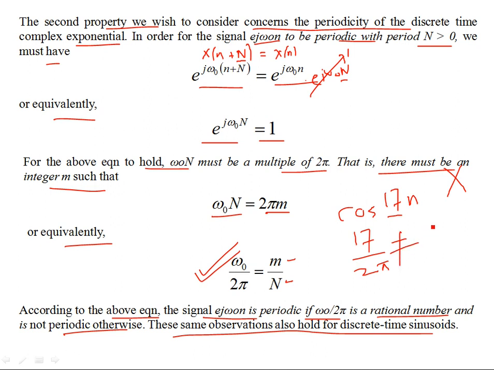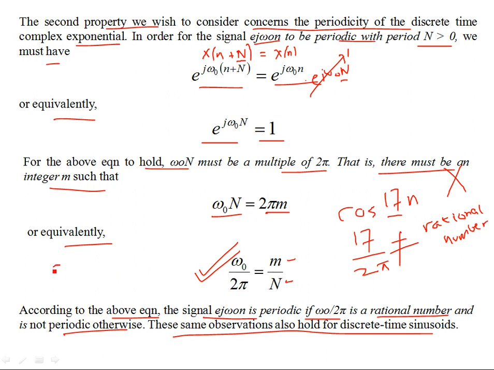I cannot express this as a ratio, because of pi. Pi is an irrational number. It doesn't behave on the norms of rationality. So it's not a rational number.